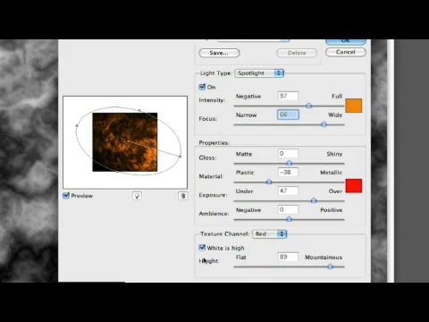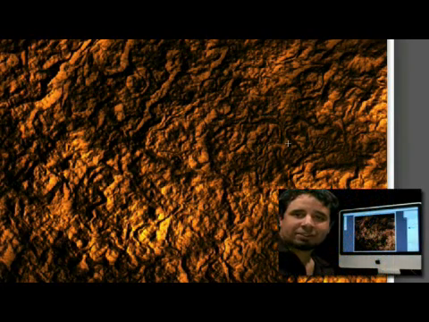So what we're going to do is leave our white as high and give it more mountainous versus flat, because if we give it flat, it's going to blend it out a bit. So we'll bring it up to mountainous and take it in just a little bit to where you can see the texture, like so. We'll hit OK. And there you have it, a nice rock texture. So play around with it, have fun, and enjoy.